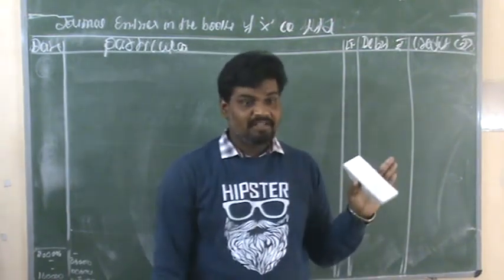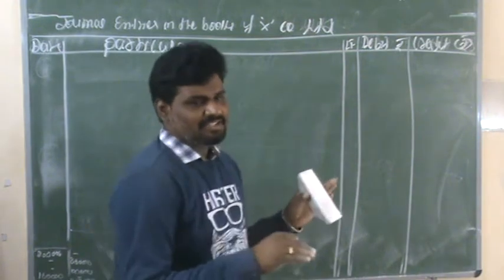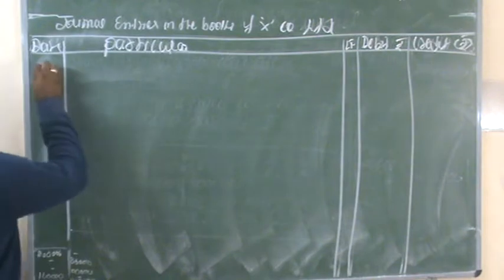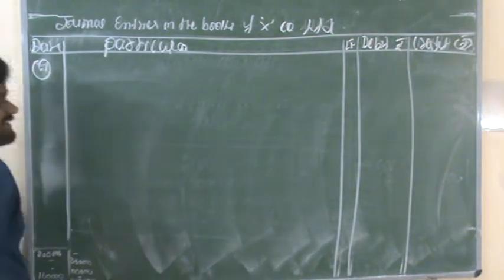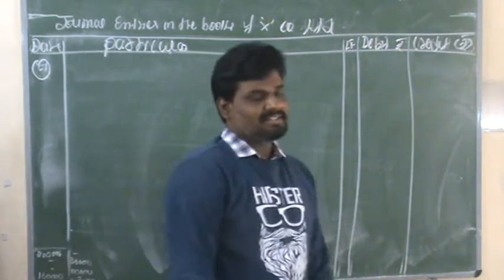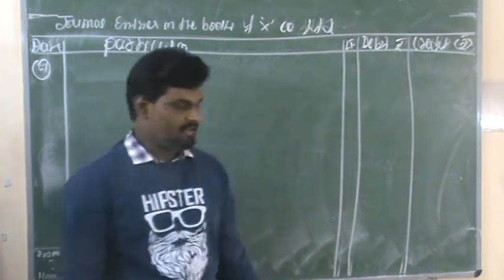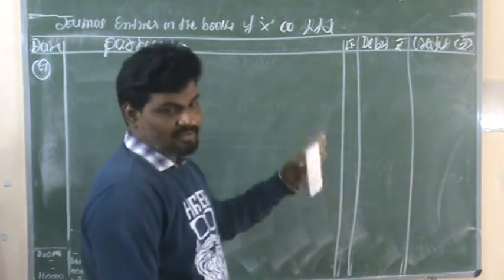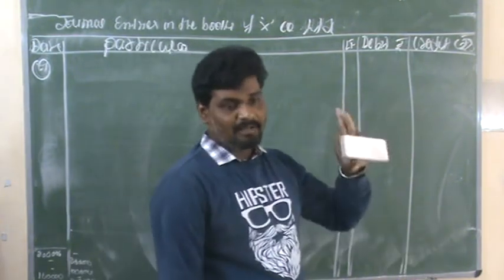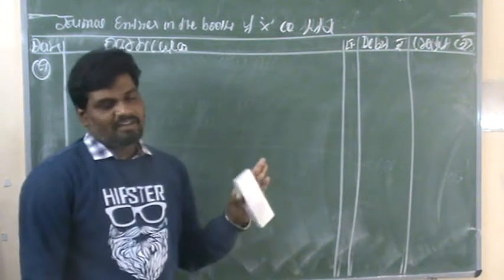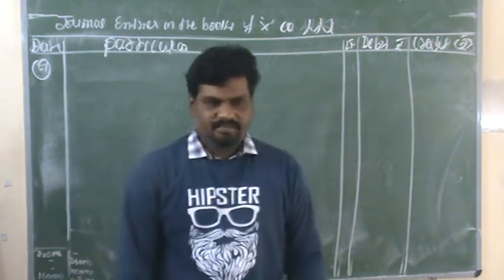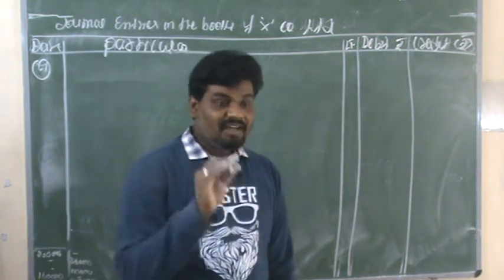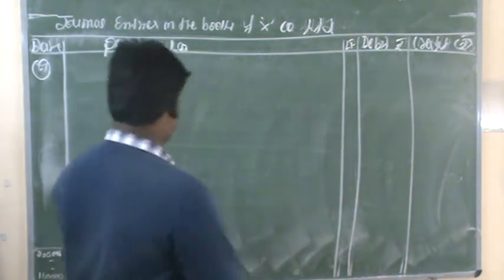Whatever the shares are forfeited, for that forfeited shares we need to give the seventh entry. As of now, we have finished 6 entries: 2 entries for application, 2 entries for allotment, and 2 entries for first and final call. The next entry is related to shares were forfeited.